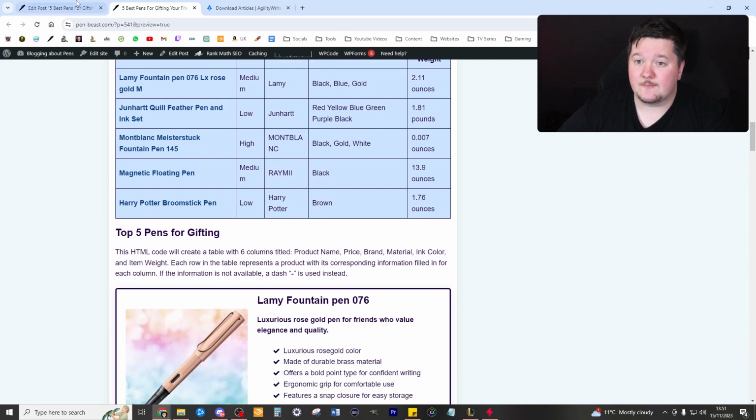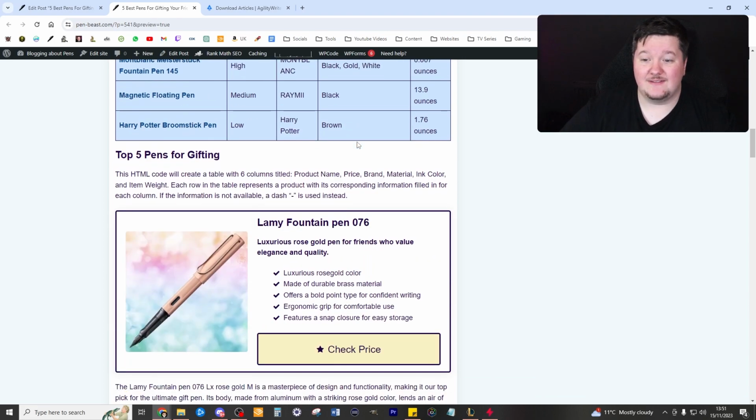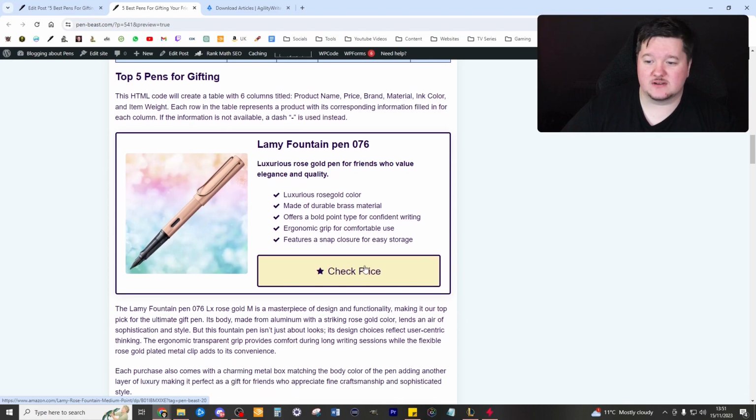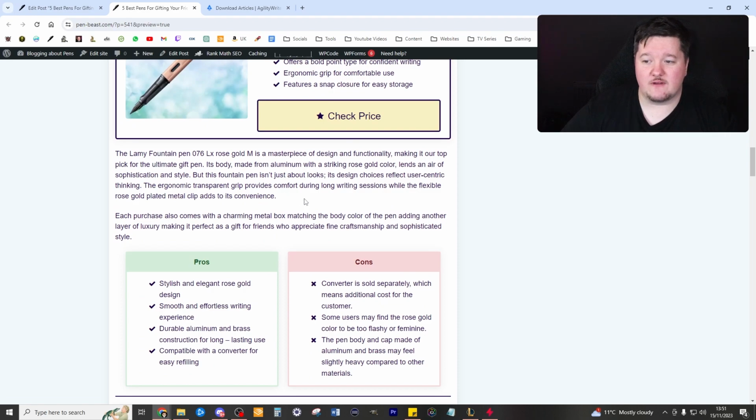That's not a problem. Okay, so I've done that. And then going down, we have our first pen, which is the Lamy pen. Brilliant. And it's got links in both the picture and the box just there. It's got a nice little bit of information here.